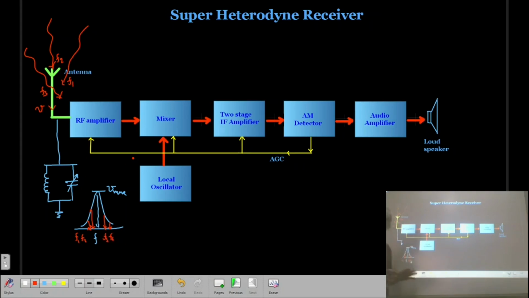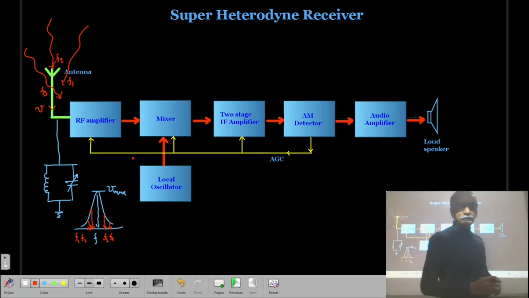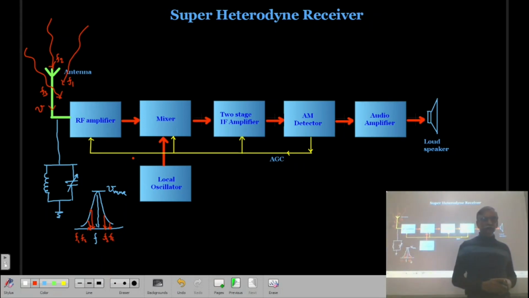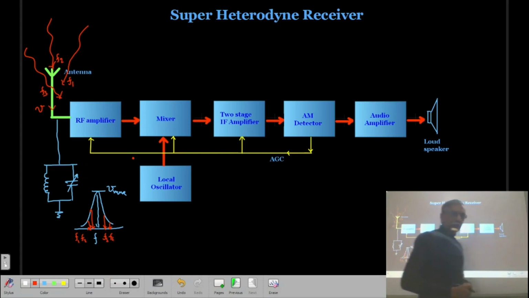It means that these frequencies are rejected by the tuned circuit. So whatever frequency you want to select or listen to, you can tune with the help of this tuning section, that is a parallel combination of L and C.